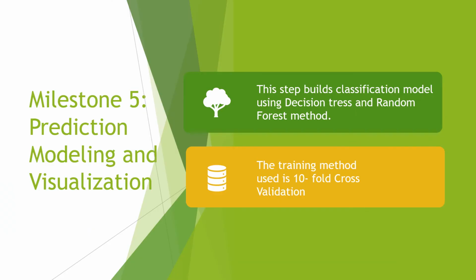The fifth milestone is prediction modeling and visualization. In this step, we build classification model using decision tree and random forest method. With this, we also predict the accuracy of the model. We also generate ROC curve for the model using tenfold cross validation method.